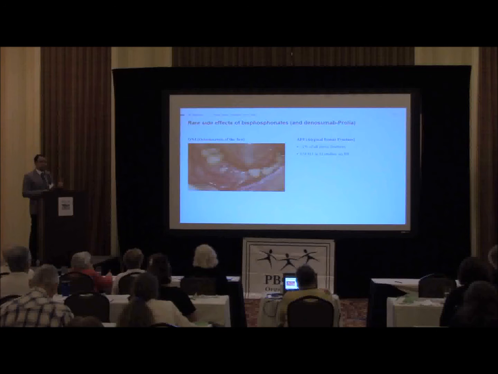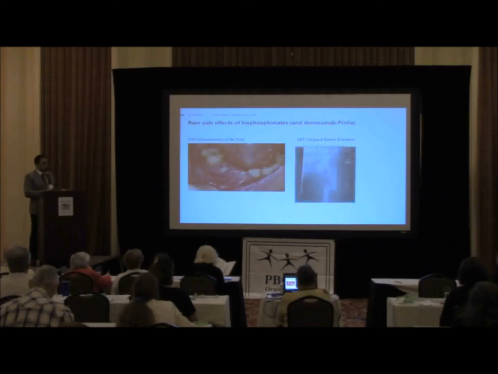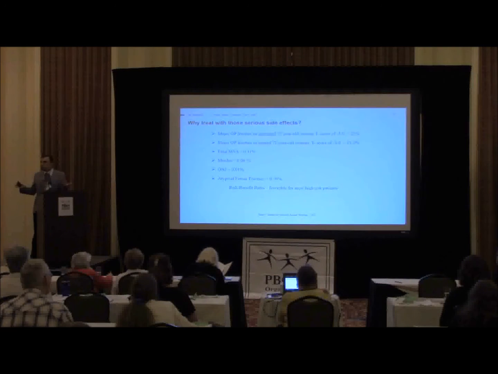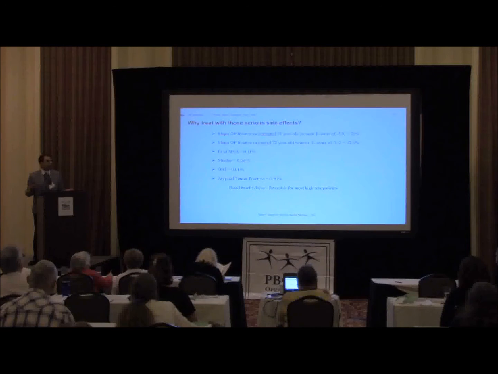And not all atypical femur fractures have been linked to these drugs. There are some studies like this one where more than 25% of atypical femur fractures happen in patients who have never been exposed to bisphosphonates or these anti-resorptive medications. But it could be nasty. That's how it looks in the middle of the femur. So why do we treat? I just showed you 2 very nasty complications. Why do we treat? Again, you balance risk and benefit. Again, some stats here.